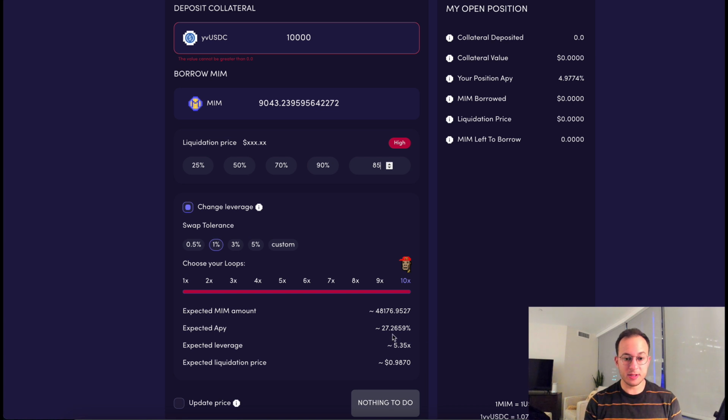With this setting, you're still able to get a 27% APY, which is incredible, and we can obviously bring that down if we're a little more conservative, which is totally reasonable. So at 9x, you can see our liquidation price is under 98 cents and the APY is 26%.